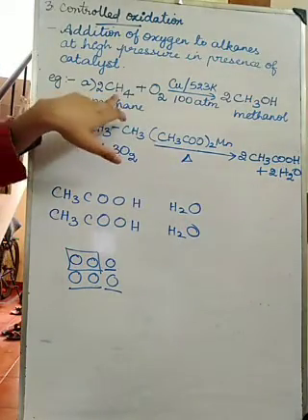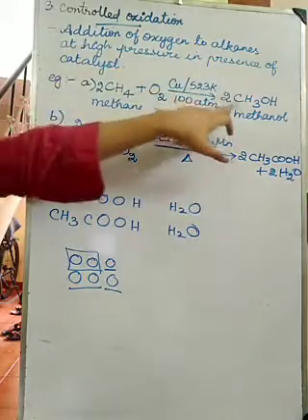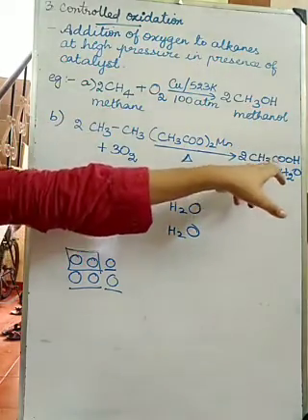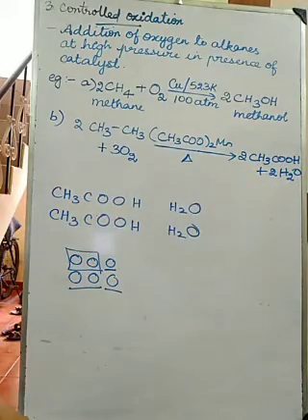So methane on oxidation gives methanol. Ethane on oxidation gives ethanoic acid.